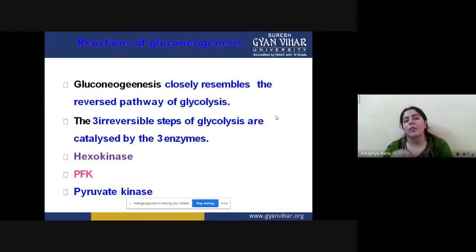Now we will see what reactions come under the gluconeogenesis pathway. Gluconeogenesis very closely resembles the reverse pathway of glycolysis.